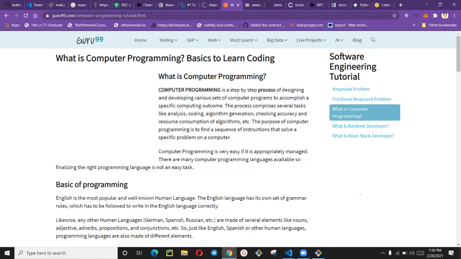So if you want to write a software application for mobile, you'll be looking at using Java, Kotlin and other mobile-friendly programming languages. And if you want to create a web application or desktop application, you're going to be using something like JavaScript, Python, and a few of them like that. So that is what this slide is trying to tell us.